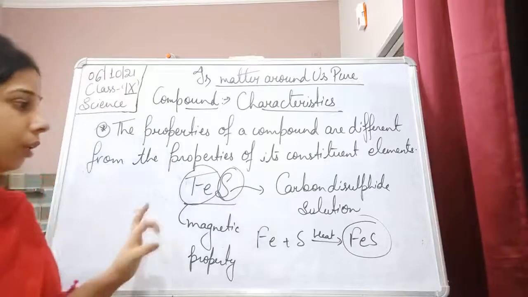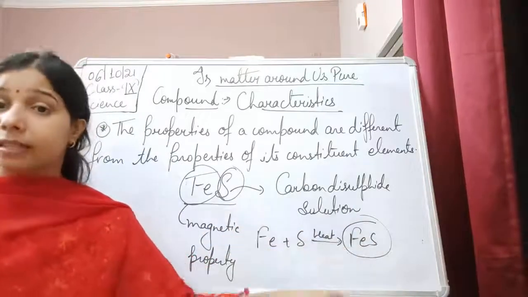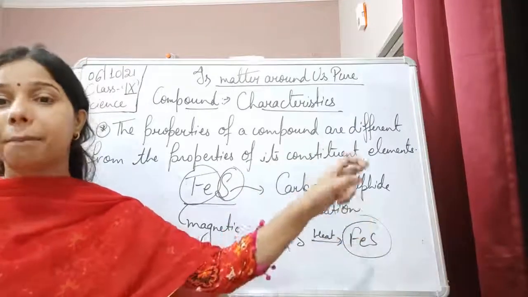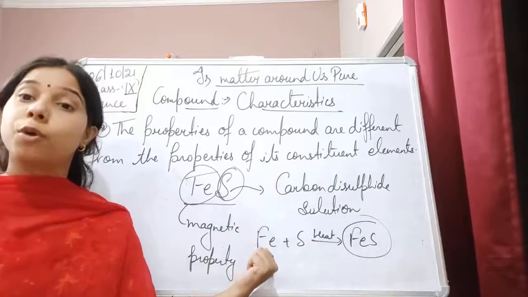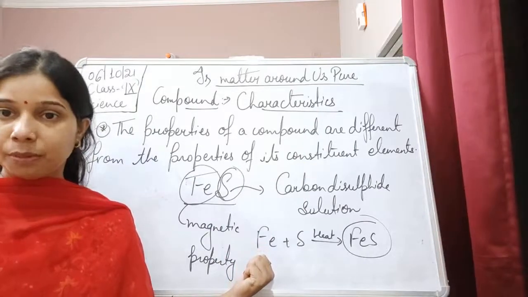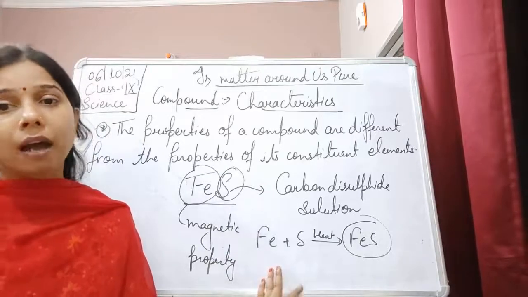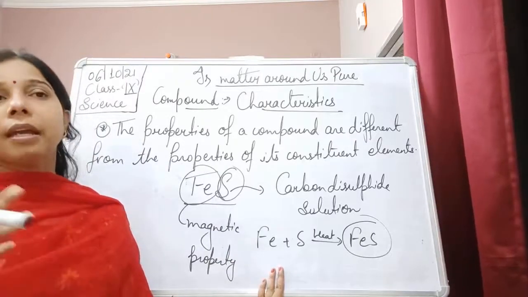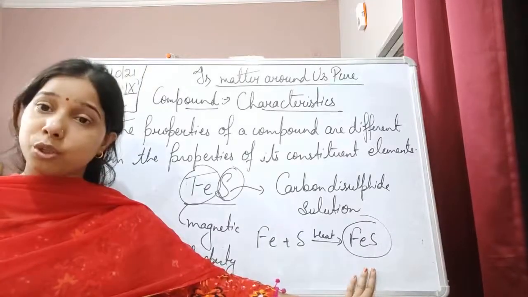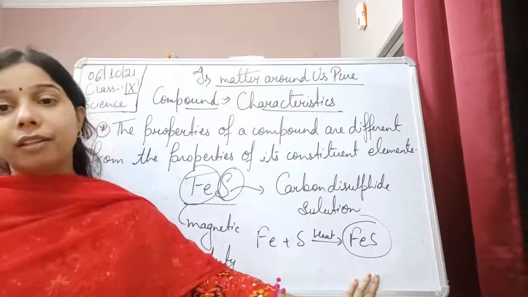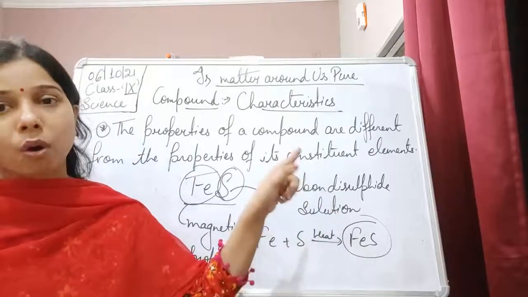So this proves that the iron present in the iron sulfide compound is not showing its constituent property. Earlier, when it was an element, it got attracted towards the magnet. But once converted into iron sulfide, the iron present in it does not get attracted towards the magnet.